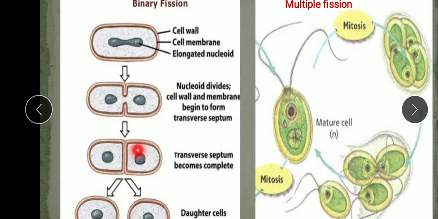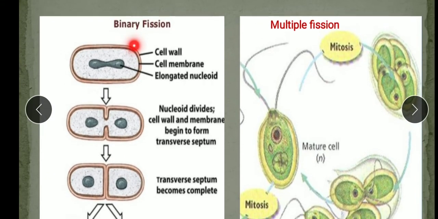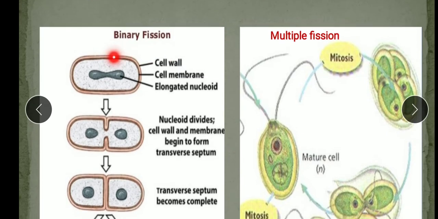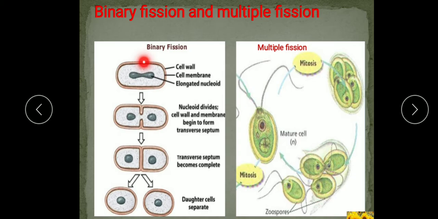Binary means two and fission means splitting. Thus binary fission is the simple division of a unicellular organism into two small daughter cells of roughly equal size, and each daughter cell grows into an adult individual which divides again and forms new daughter cells.